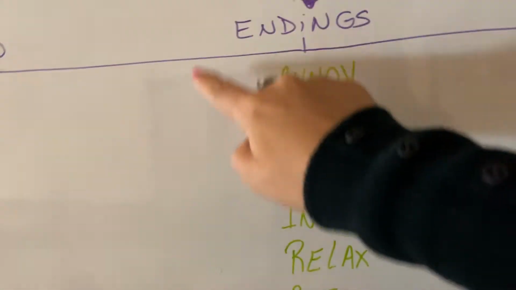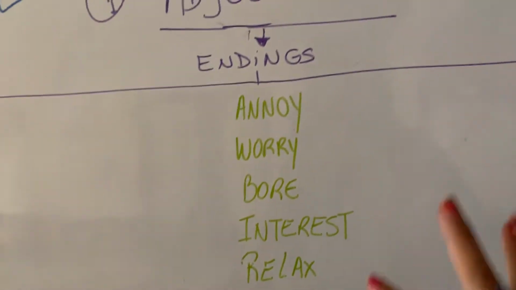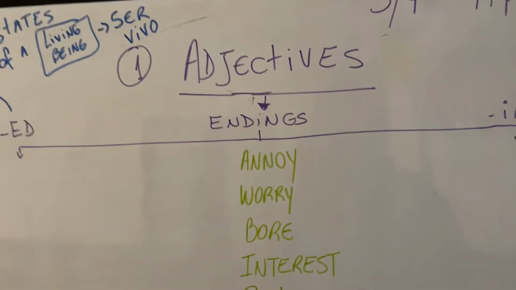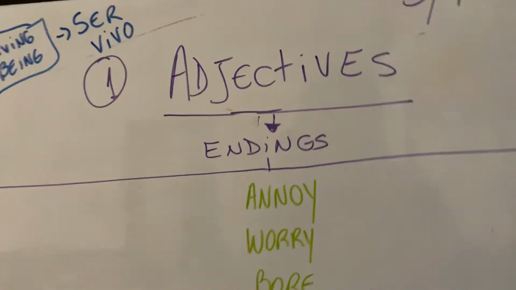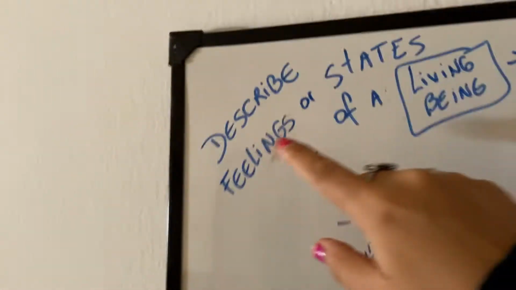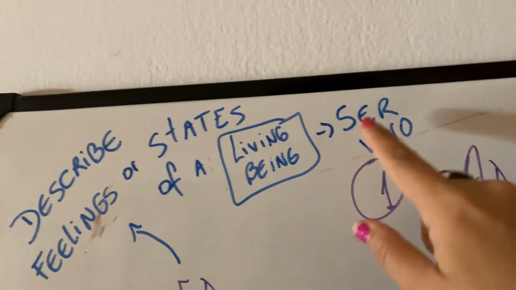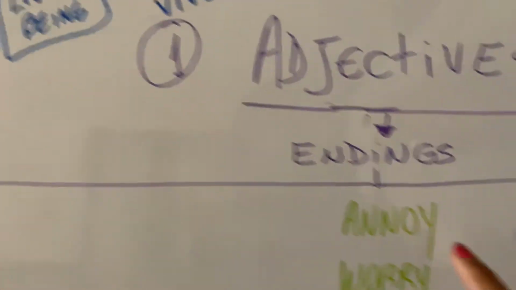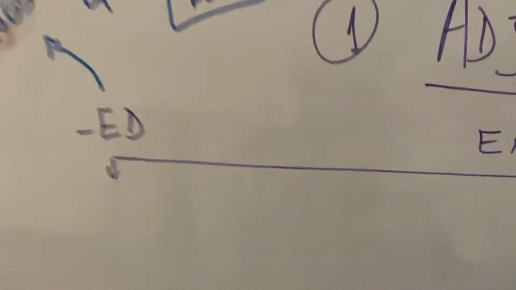Well, what about this? How can we transform these words, these verbs and nouns, into adjectives? Well, we need to consider two endings, ed and ing. But when do we use them? Well, if you are going to describe feelings or states of a living being, which means ser vivo, you need this word to finish in ed. Let me show you the example.